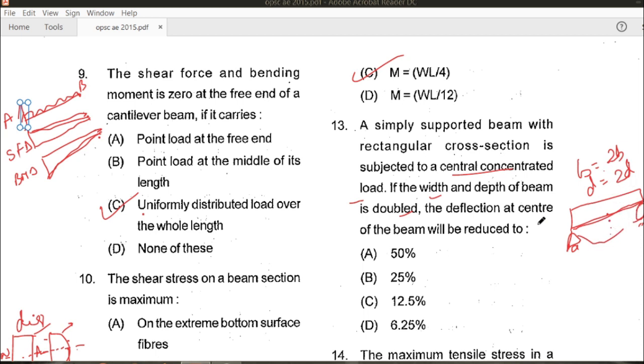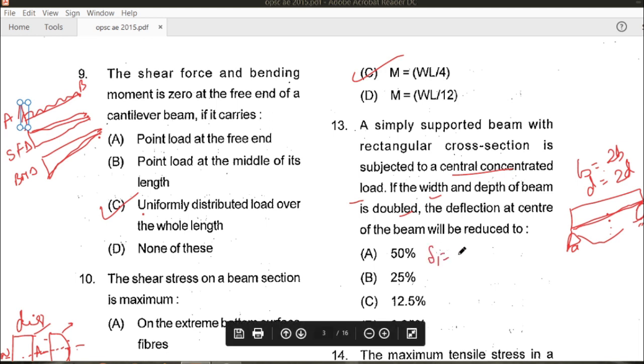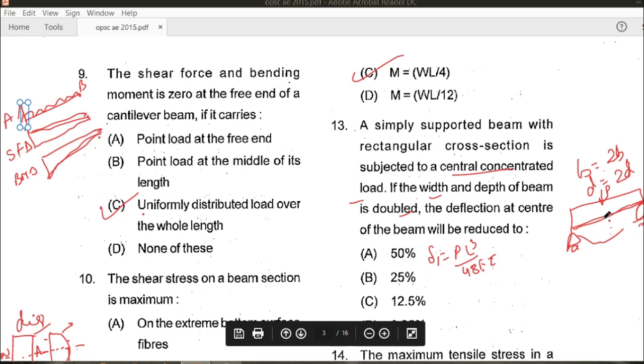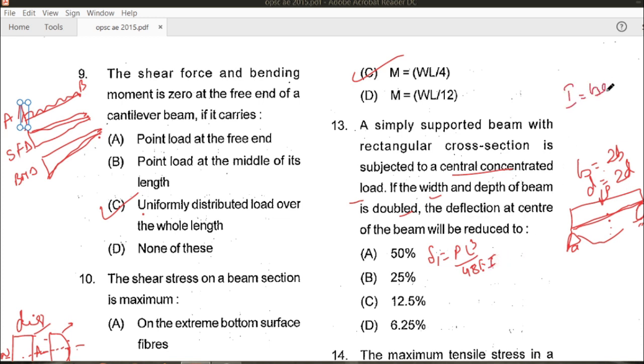So if we solve it, we can see delta 1 is equal to PL cube upon 48 EI. This is the value of deflection at the center when only a point load P exists at the center. Now if we change this I, the value of I is BD cube upon 12 for a rectangular section.